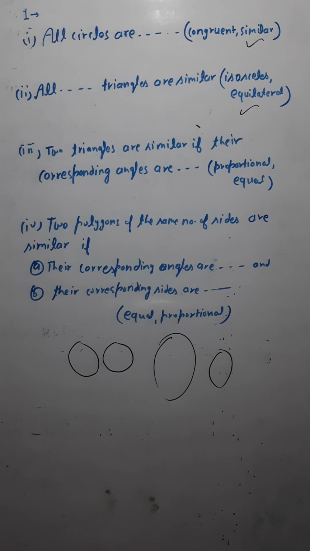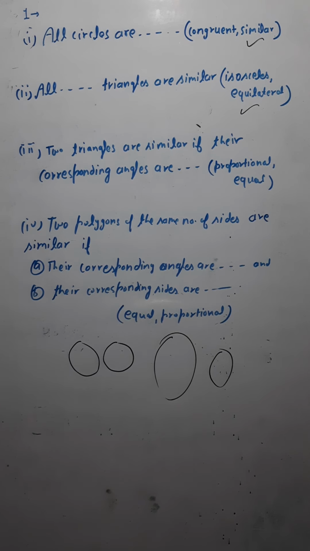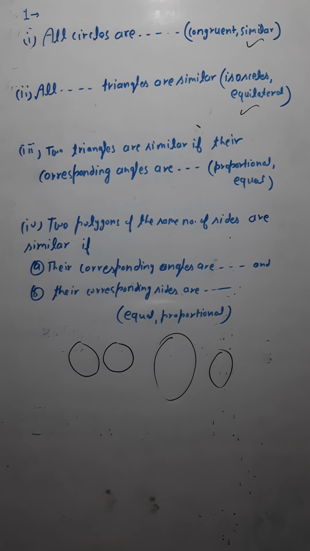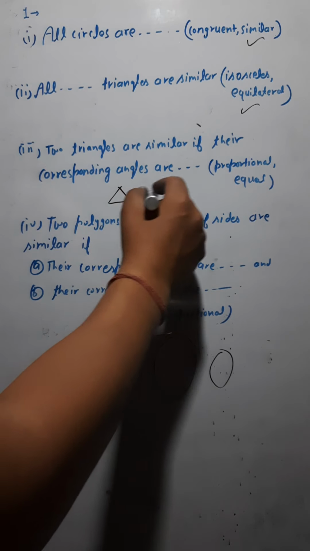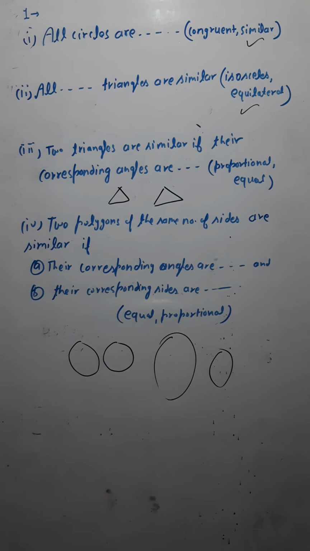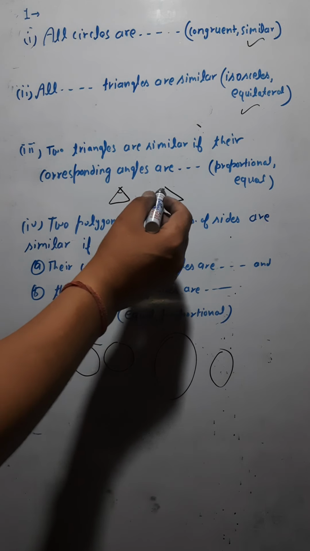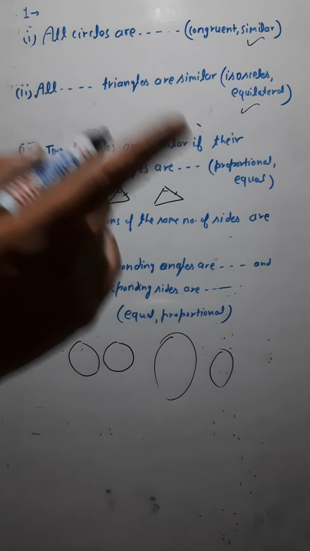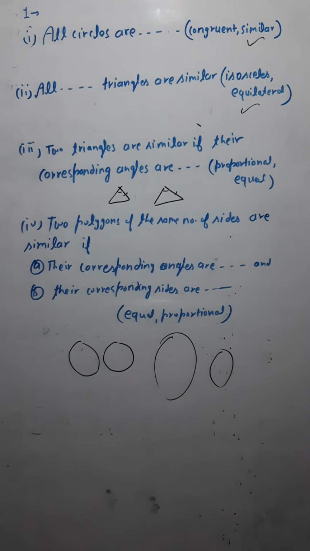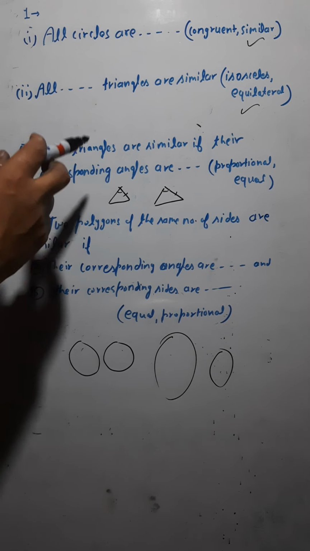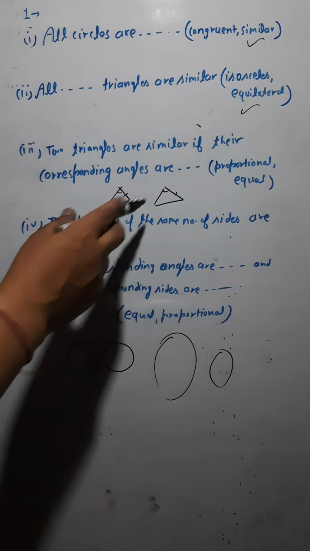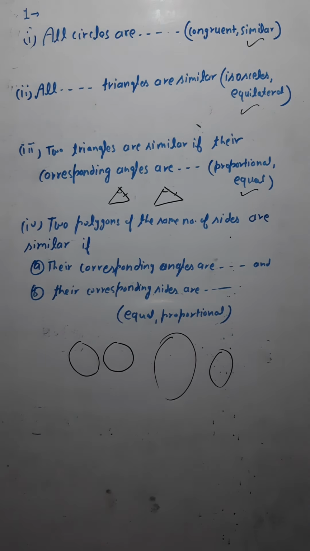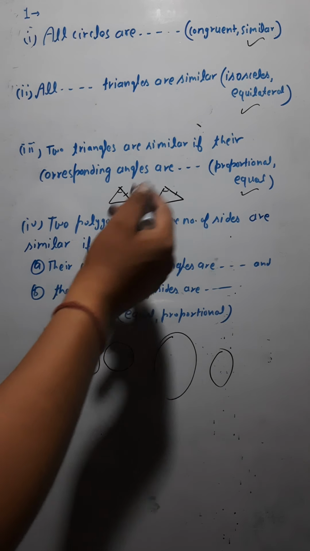Next question. Two triangles are similar if their corresponding angles are dash. We have discussed this in the previous lecture. I told you the conditions for similarity. Two conditions were there. Let's say these are two triangles. These two triangles are similar if the corresponding angles are equal and the corresponding sides are in the same ratio, or you can say the corresponding sides are proportional. So two triangles are similar if their corresponding angles are equal.